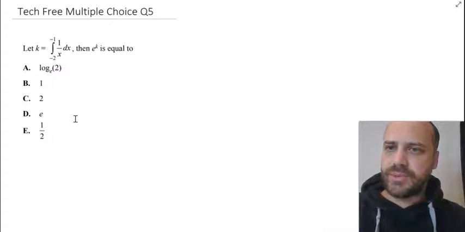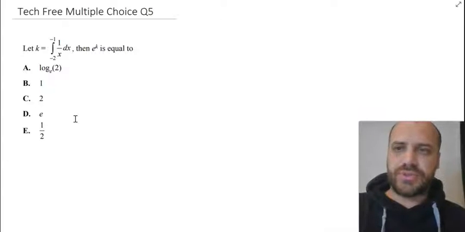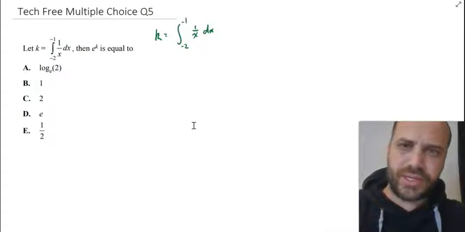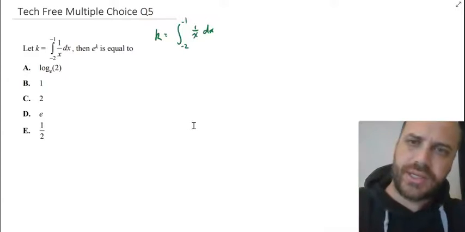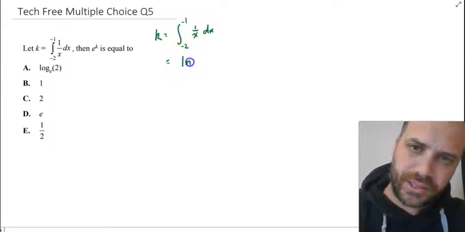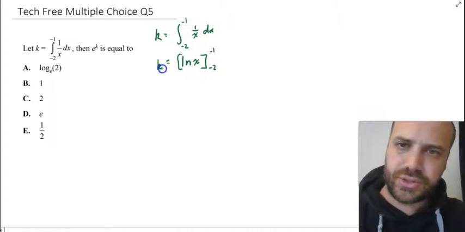Let k equal this integral, then e to the k is equal to. So first we need to figure out what k is by solving this integral, and then sub k into e to the k to figure out what our answer is. So we've got k equals the integral from -2 to -1 of 1 on x. Now you should know that the integral of 1 on x is ln x. And we're integrating that between -1 and -2.